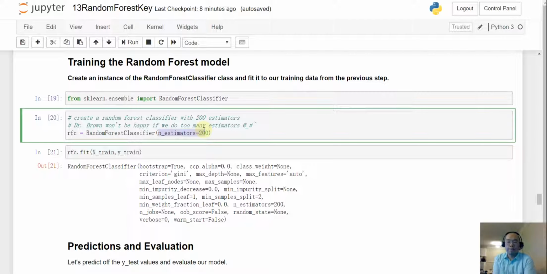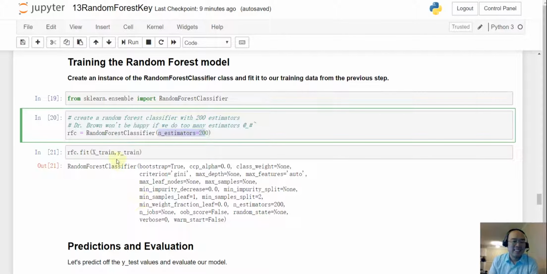But don't try a super high n_estimators, because it may really take a lot of time. Usually my philosophy is, I start with a reasonably small n_estimators, and if I get a result that I'm not so happy with, I want to double the n_estimators or try a much higher one, but I want to make sure that the training time is acceptable. And of course, if you're using the Dive server and you try 2000 estimators, for example, then you take a lot of resources of the Dive server, and Dr. Brown won't be happy about that.